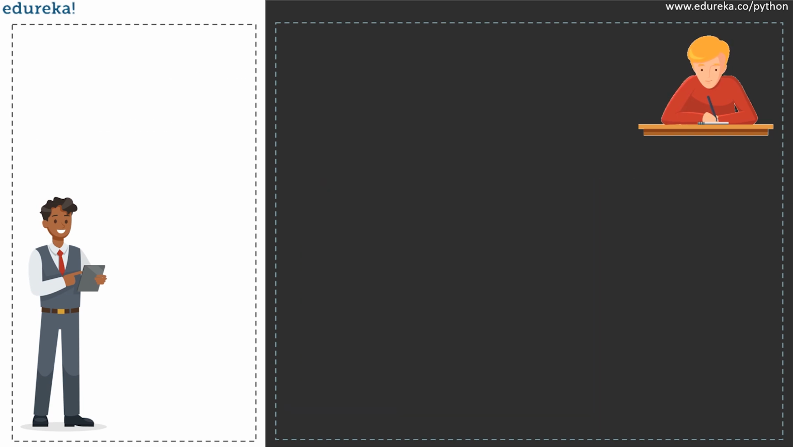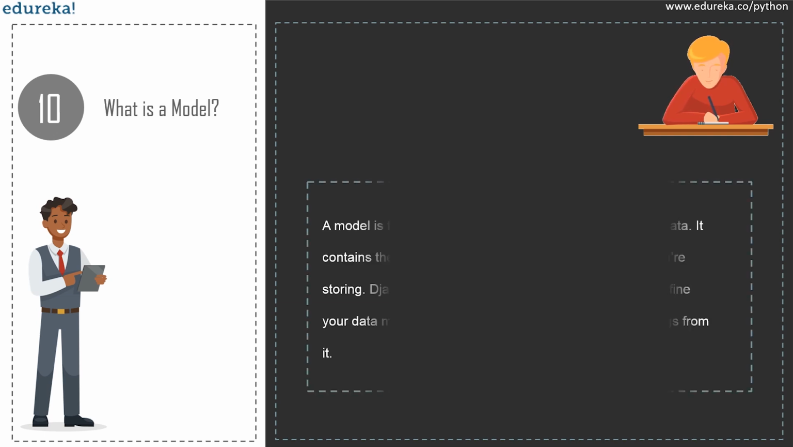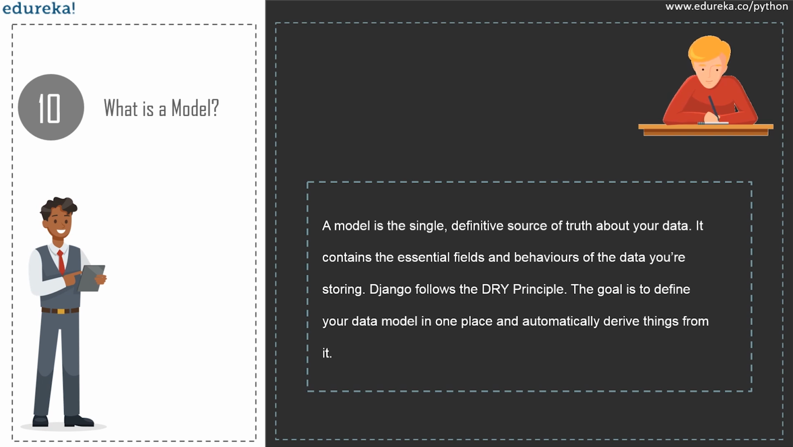So now moving on towards the final question of this session, which is what is a model? A model is actually a single definitive source of truth about your data. It contains the essential fields and behaviors of the data you're storing. Django follows the DRY principle, or the do not repeat yourself principle. The goal is to define your data model in one place and automatically derive things from it. This includes the migrations. For example, migrations are entirely derived from your models file and are essentially just a history that Django can roll through to update your database schema to match your current models.